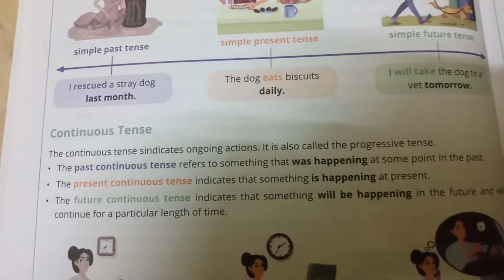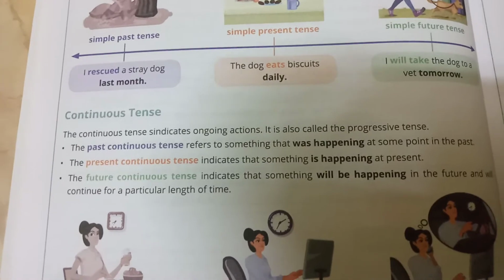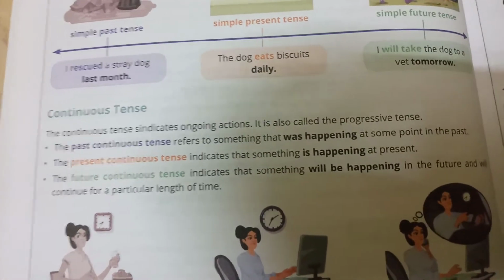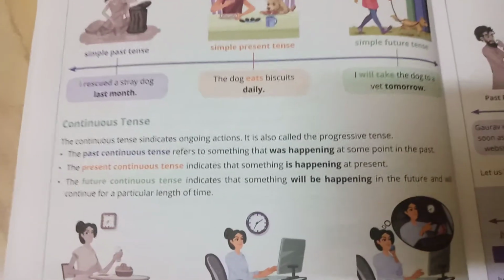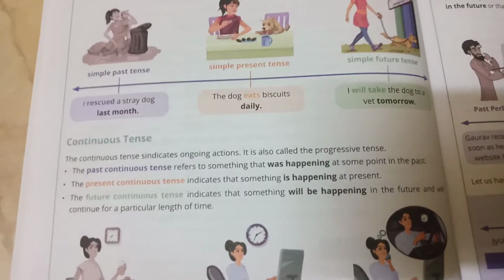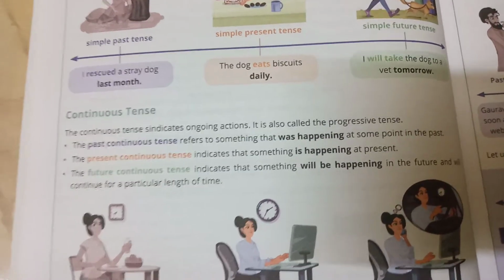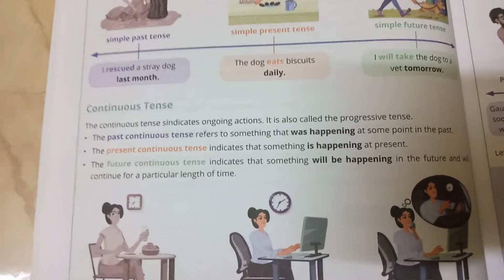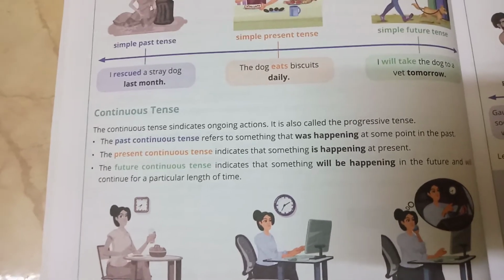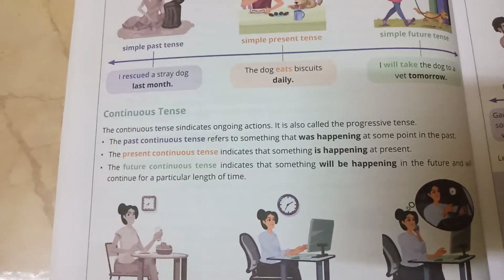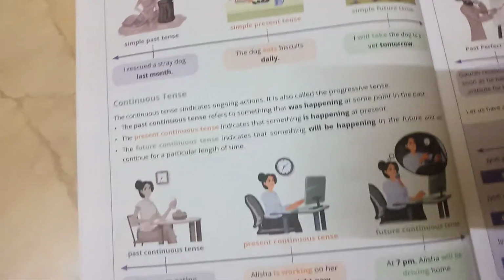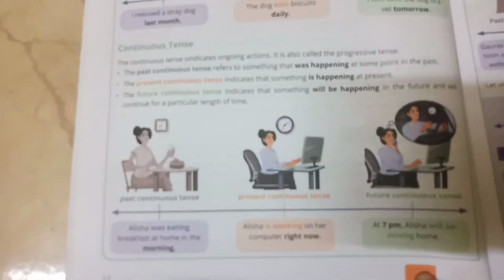What is continuous tense? The continuous tense indicates ongoing actions. Ongoing means happening now. It is also called the progressive tense. The past continuous refers to something that was happening at some point in the past. The present continuous tense indicates that something is happening at present. Future continuous tense indicates that something will be happening in the future and will continue for a particular length of time.